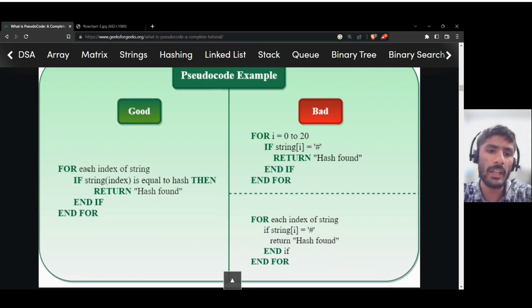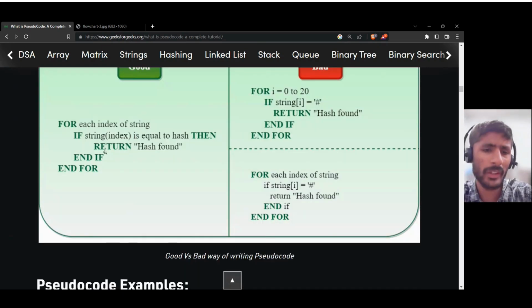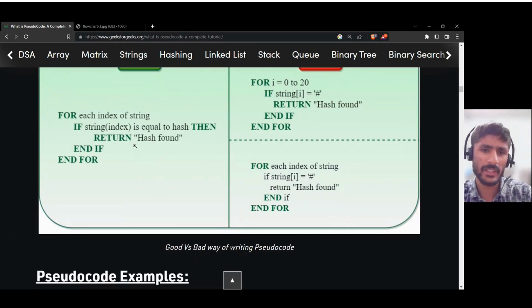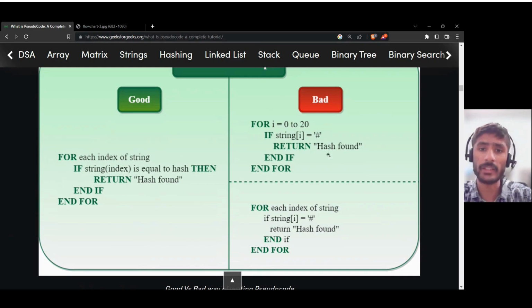So the good one is: for each index of string. You don't need to know what the string is for right now. Just a string, a word. The string is a word. For each index is a point, an element. For now, this much is important for you to understand. So if string index is equal to hash, then return hash found. Simple. An if and a for. Simple.